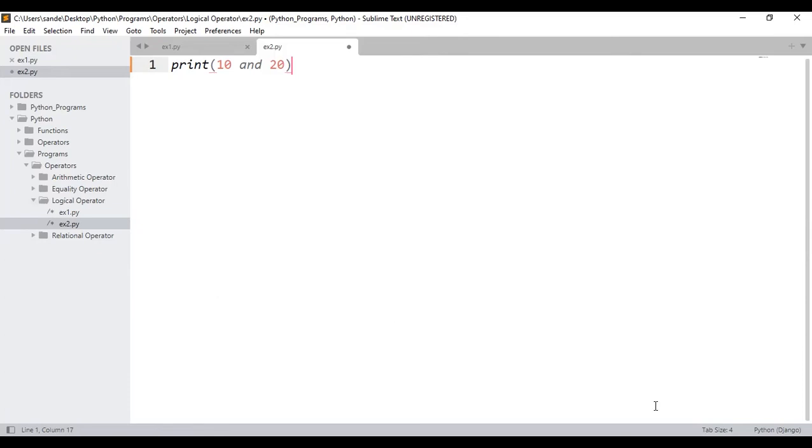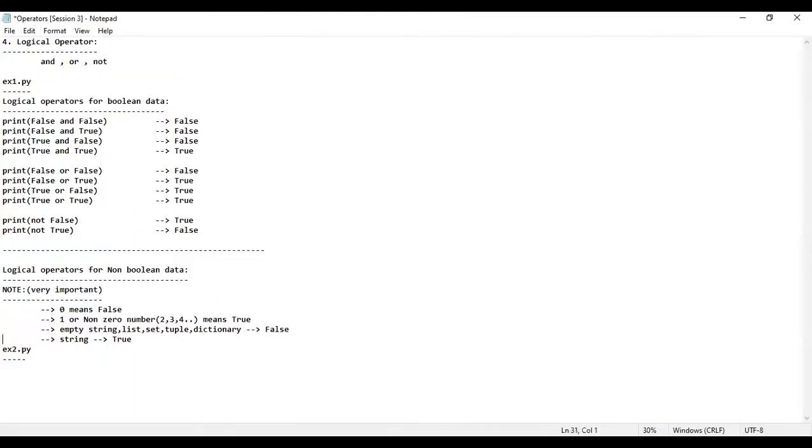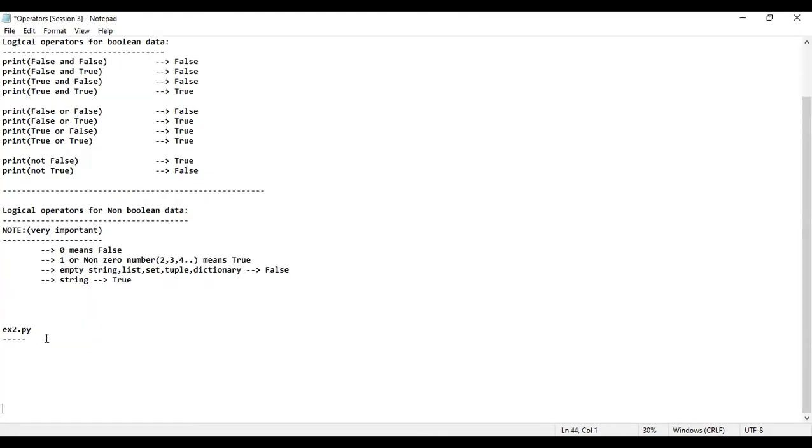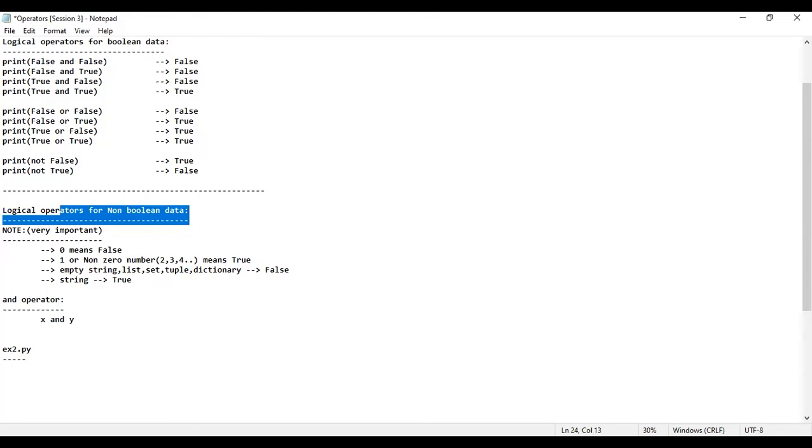Sir, what is the topic, sir? You only observe. Before starting with example number 2, don't you think I'll consider each individually? That means, sir, how will I consider it individually? For the AND gate, I will teach you separately, that means how the data will be evaluated if the data is non-Boolean data. For OR also I will teach, and for NOT also I will teach. If you are applying the AND operator between two non-Boolean data, X and Y, then how will the result be evaluated, if you ask me?